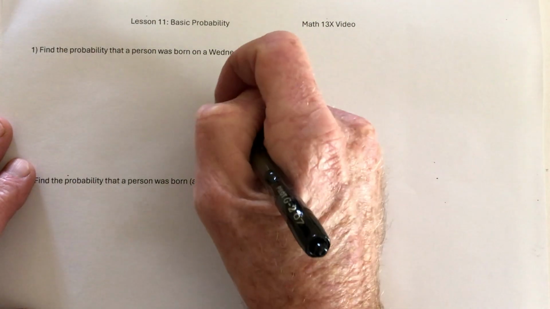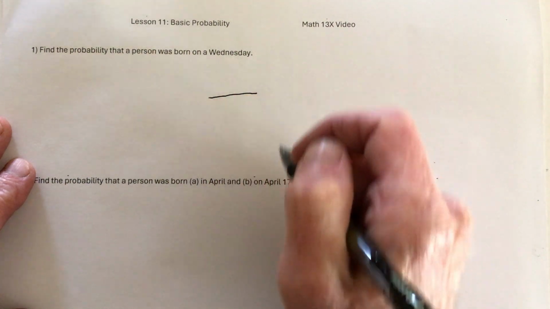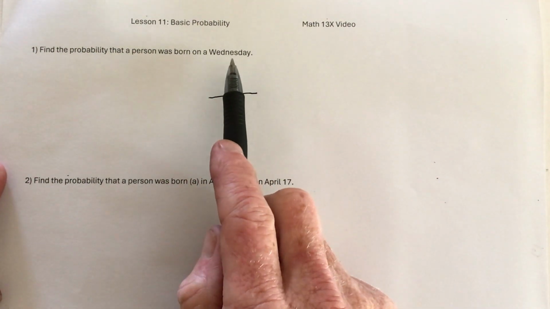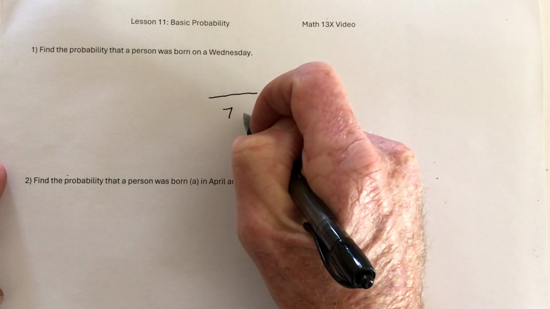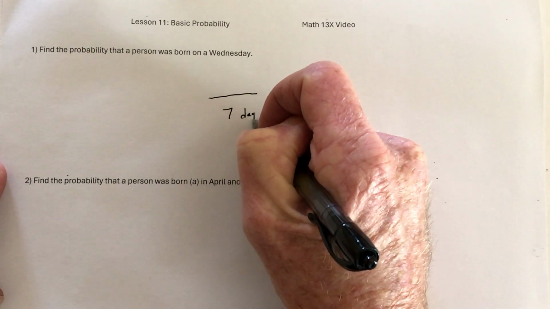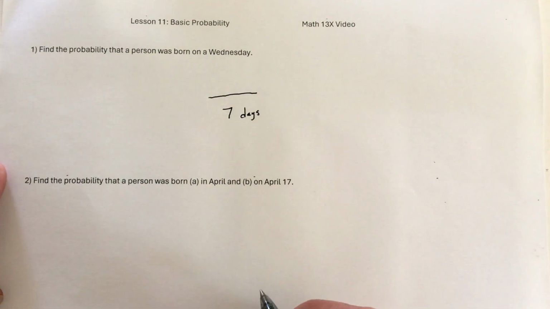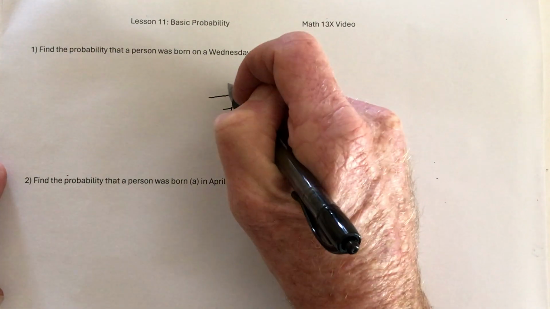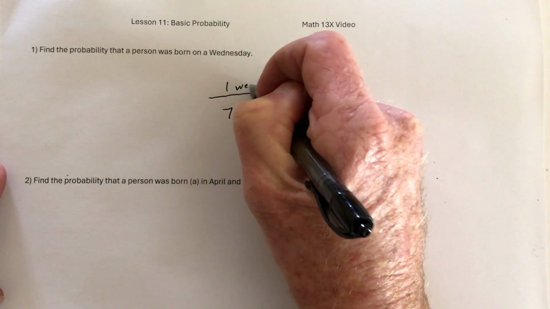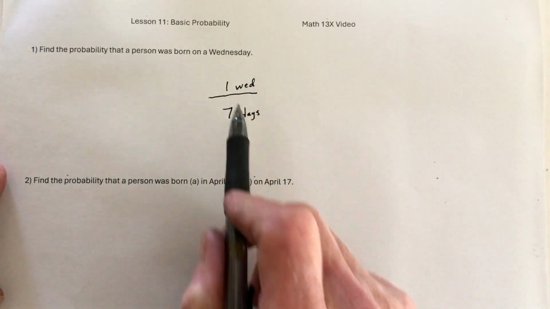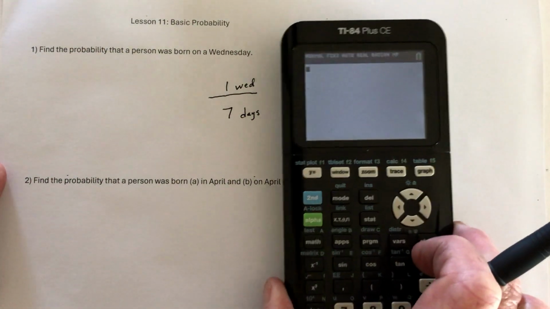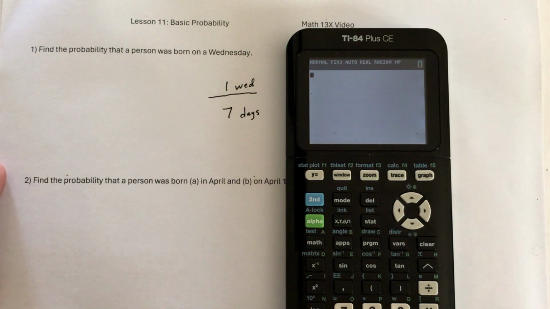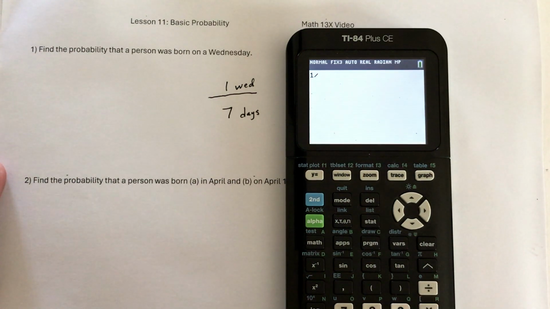So first of all, make a little fraction, and since we're talking about days, there's a total of 7 days. So the total always goes on the bottom. So there's 7 days total. And out of those 7 days, only one of them is a Wednesday, which I guess I should have capitalized, but that's okay. So one Wednesday out of 7 days per week. And then I just need a calculator and say 1 divided by 7.